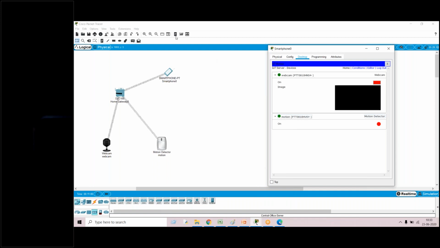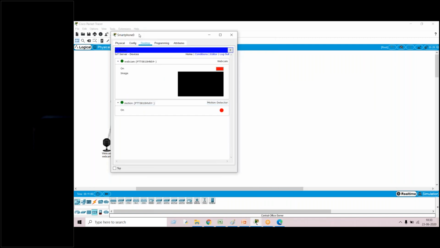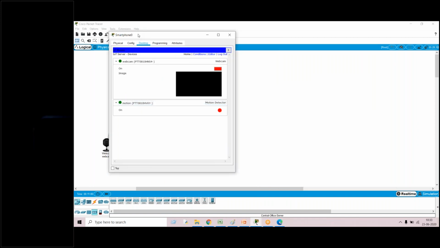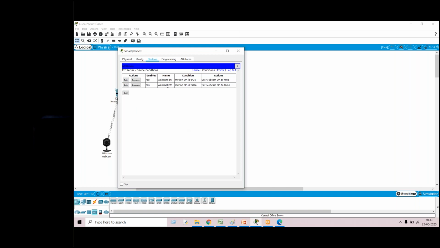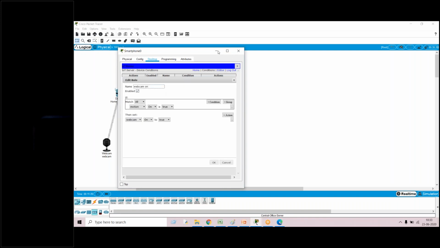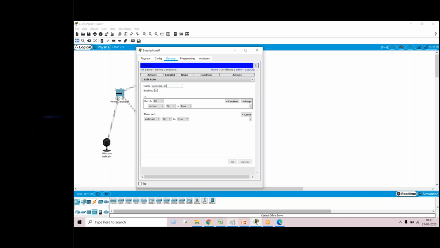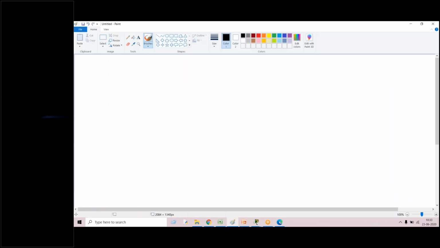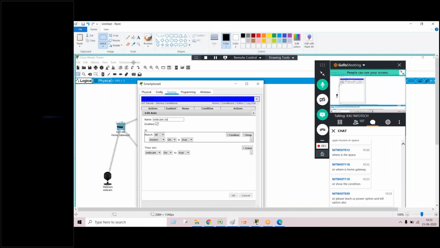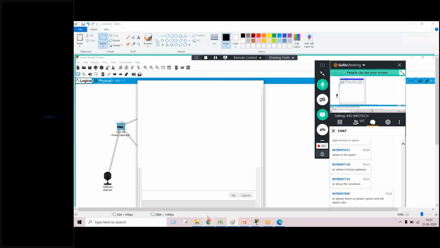Sir, show the conditions. Okay, for the first condition, I have written two conditions. Condition one is for the webcam on, and the second condition is webcam off. So for the webcam on, what I did is simply write it, and I'm pasting this in the WhatsApp group also, you can see.